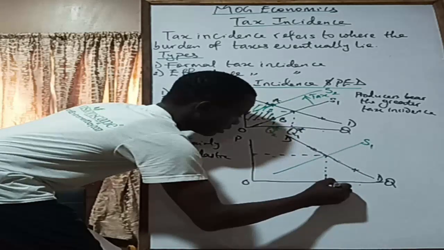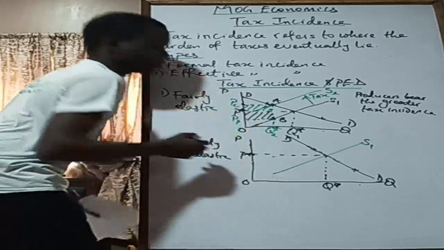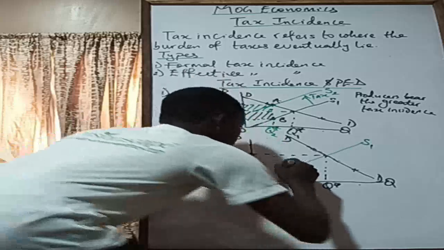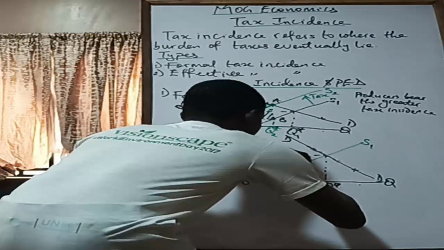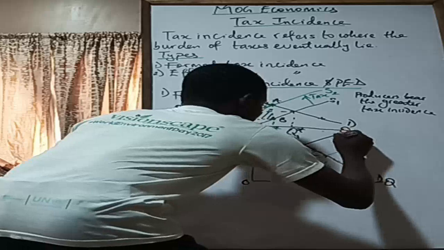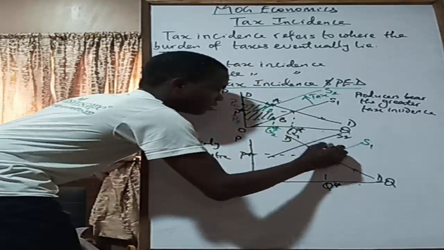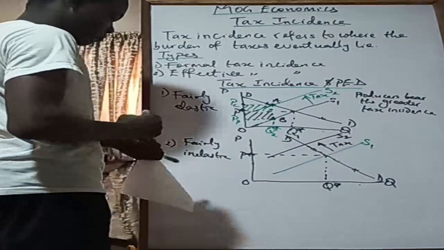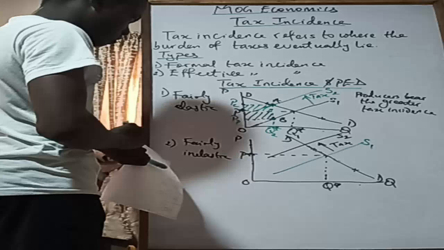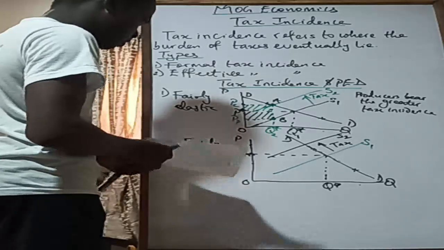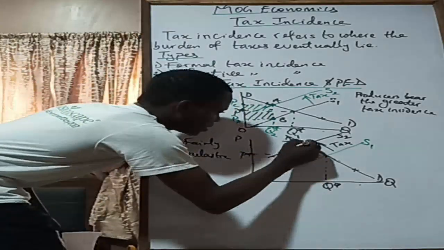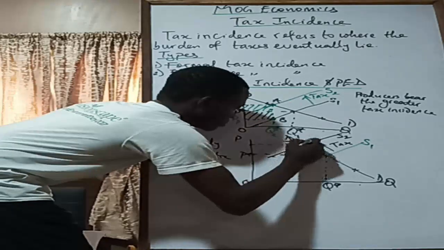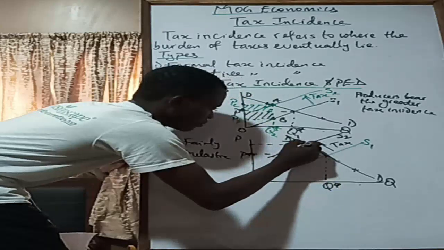So this is the first Q star, and then this is P star, the equilibrium price. So now we have a tax on the supplier. S2, right, where this is the tax imposition. So now this new position here, when we trace it, we have this, right? And then we bring it down.